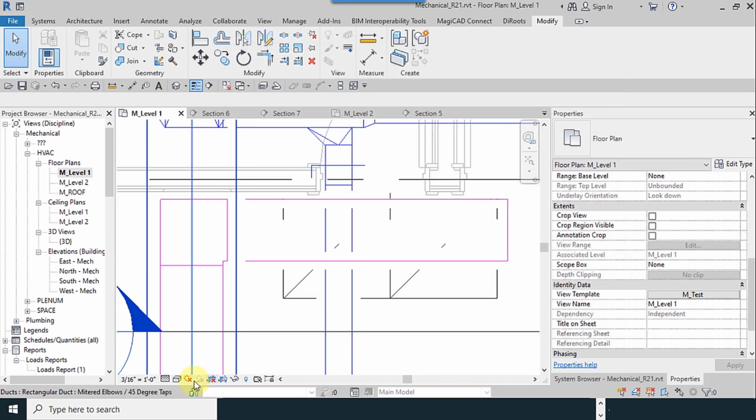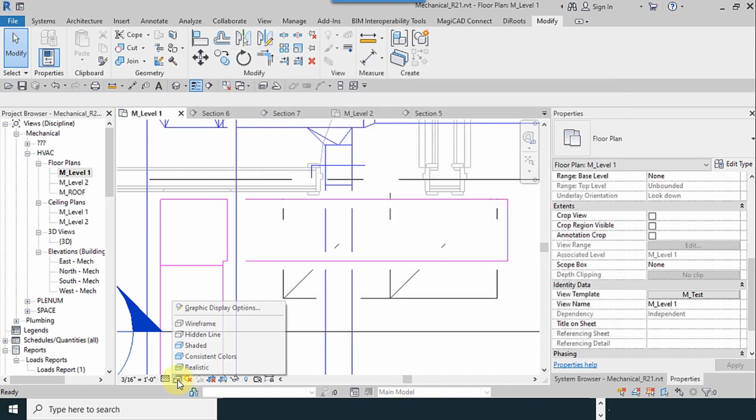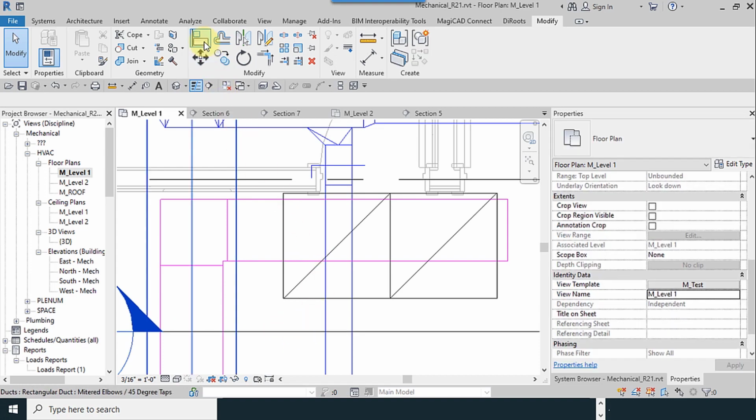So I change the visual view, graphic display. I go to the text and change it and uncheck the include. This is 3. It means the 3 views depend on these view templates. I uncheck the model display and wireframe. So now I can align them with each other.